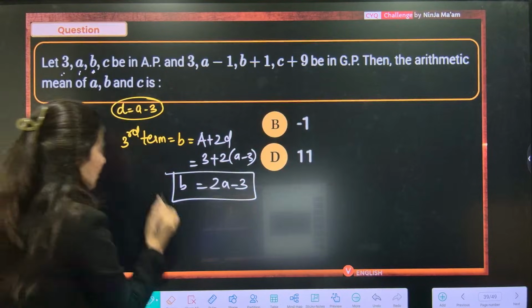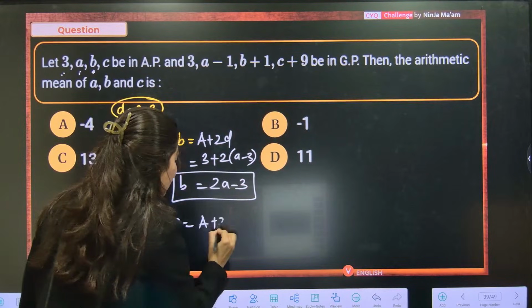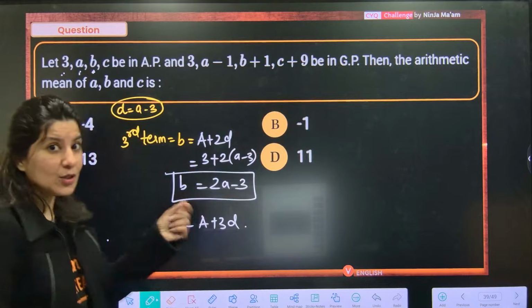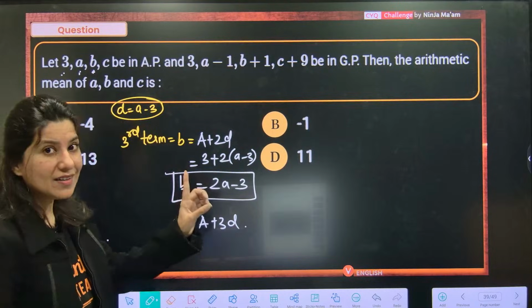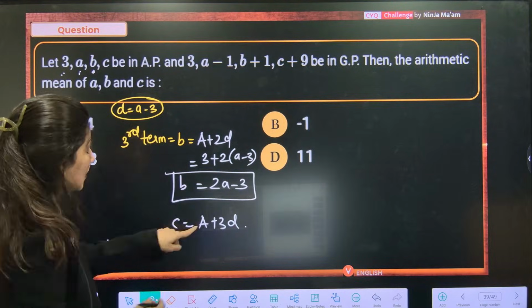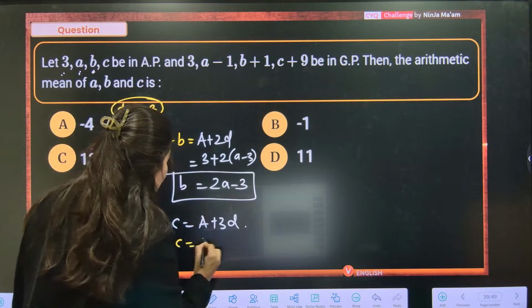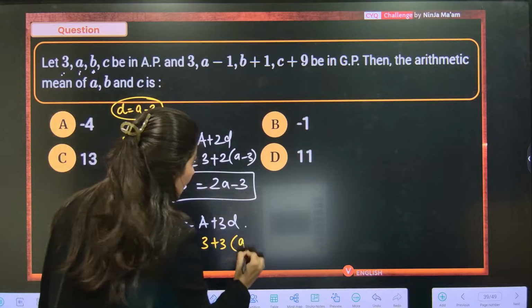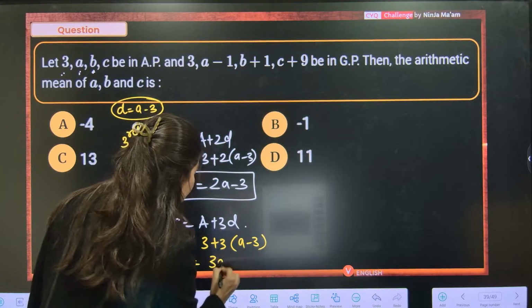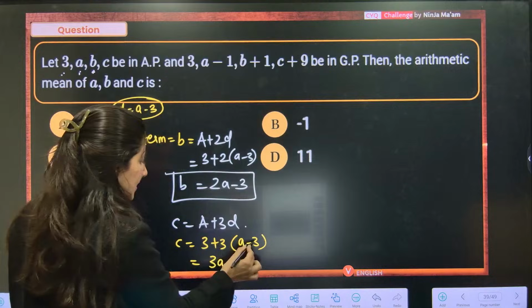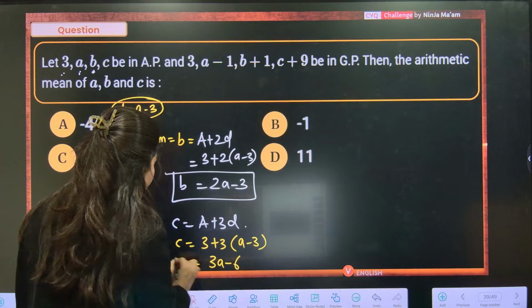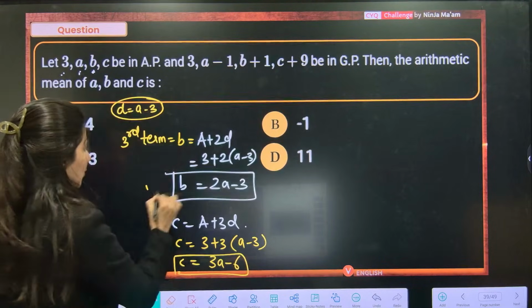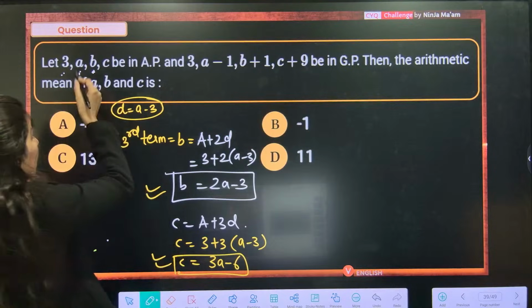Similarly, c will be 3 plus 3d. I can't use small a, because small a is already there. My first term is 3, right? So c is equal to 3 plus 3 times d. What is d? It's a minus 3. Now it's correct. So this is 3a minus 9 plus 3, so minus 6. This is your c. So now you know b and c, and a and 3.